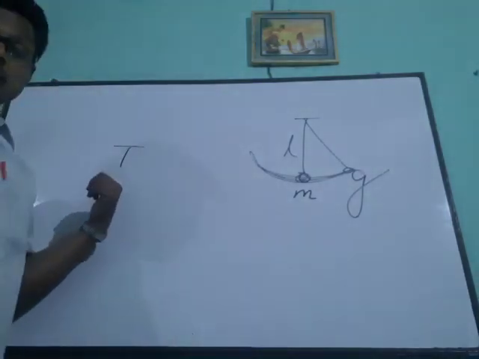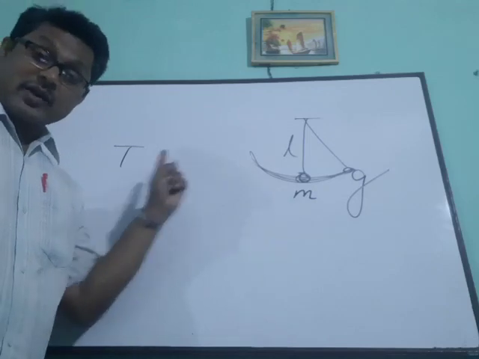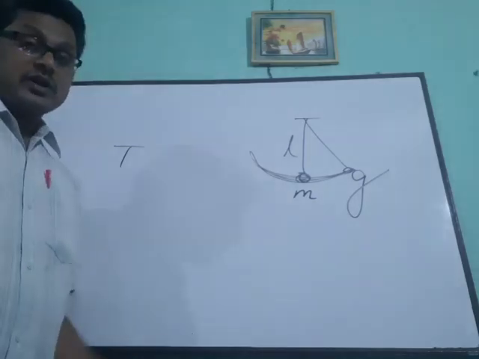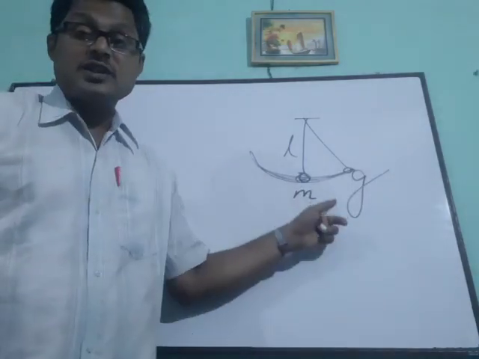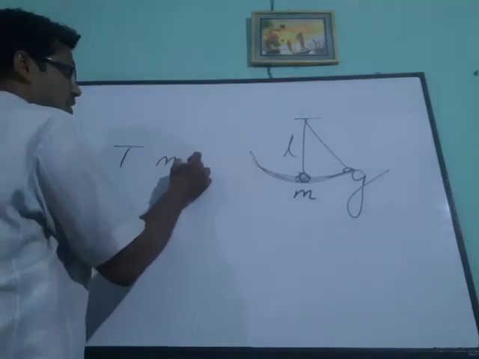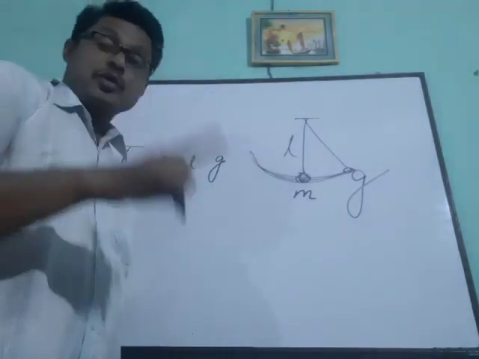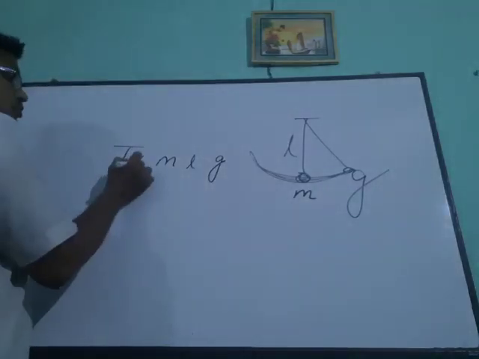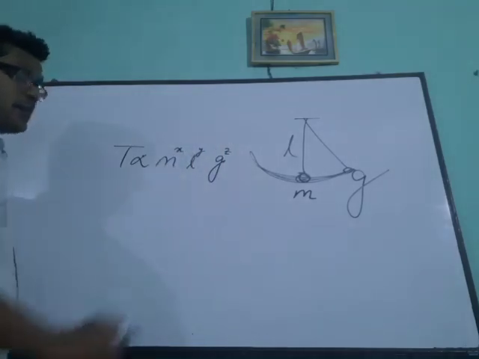We can consider this the derived unit, though it is not actually a derived unit, but according to this operation we consider time as the derived unit, and mass, L, g are the fundamental ones, because these will form it. The time period is proportional to m^x L^y g^z. These x, y, z are the powers in dimension.